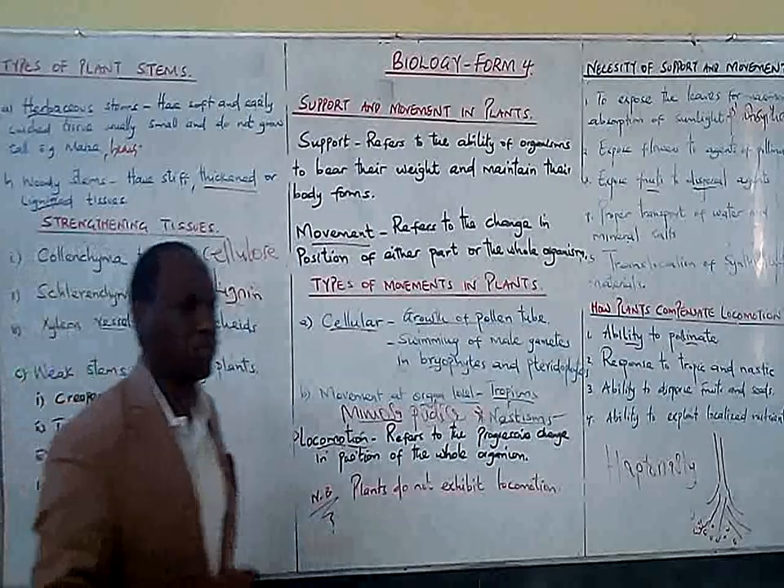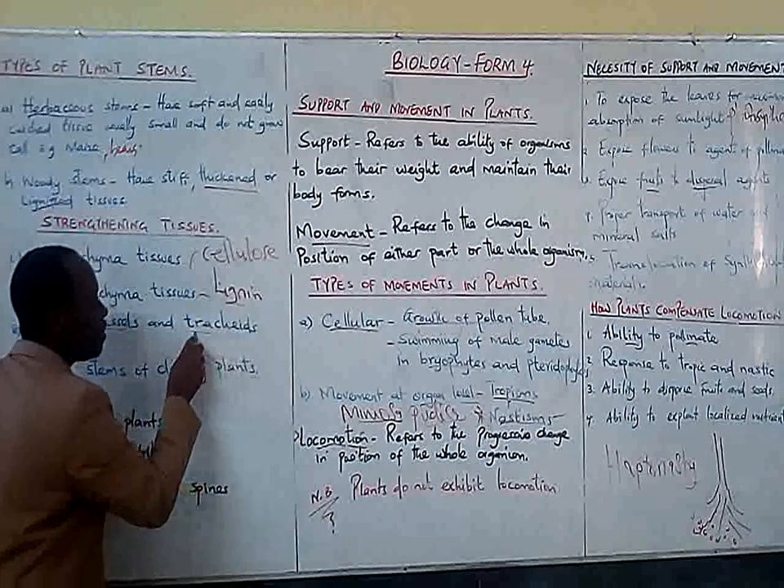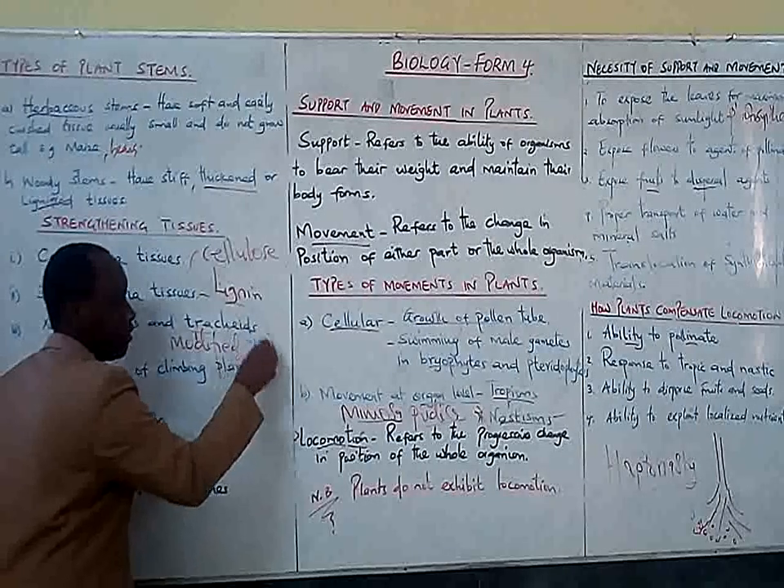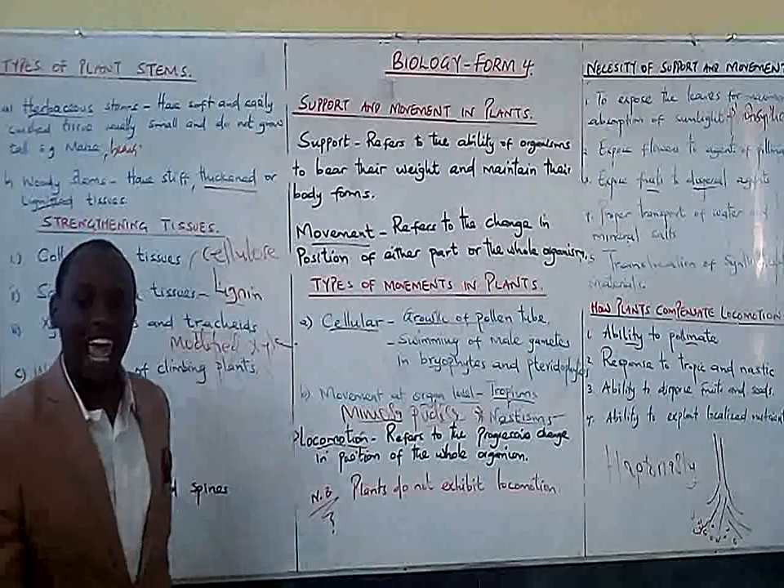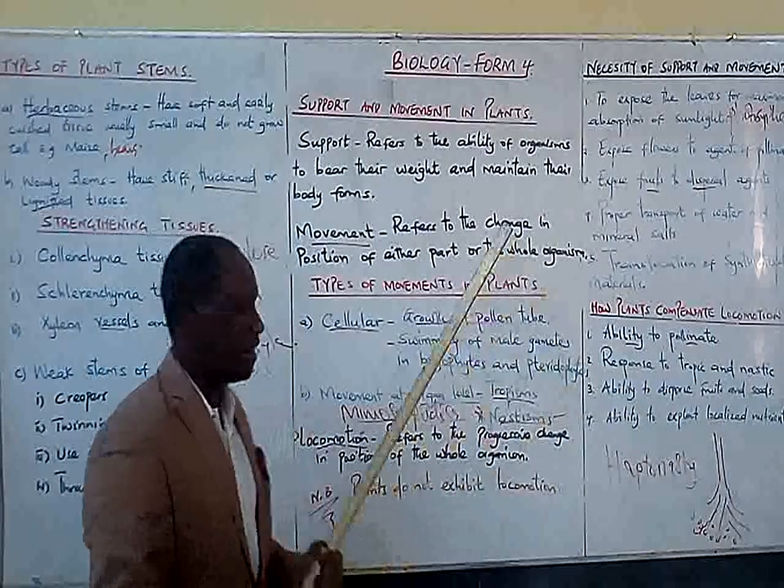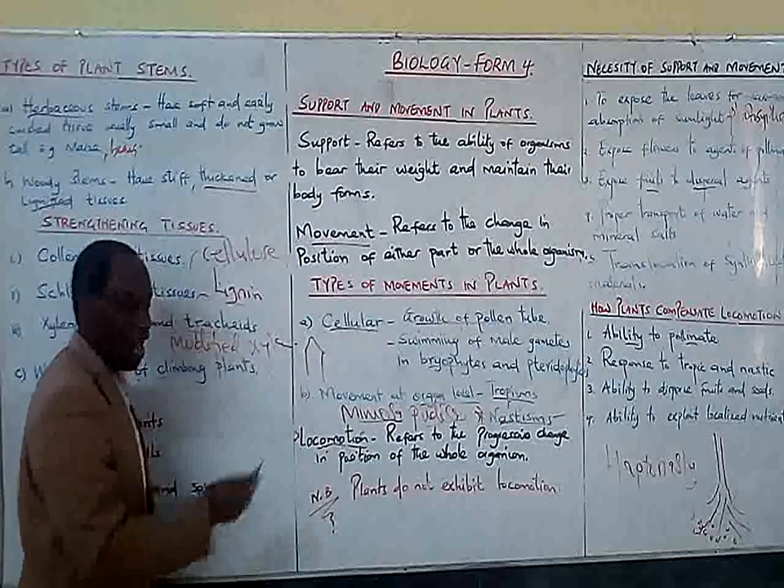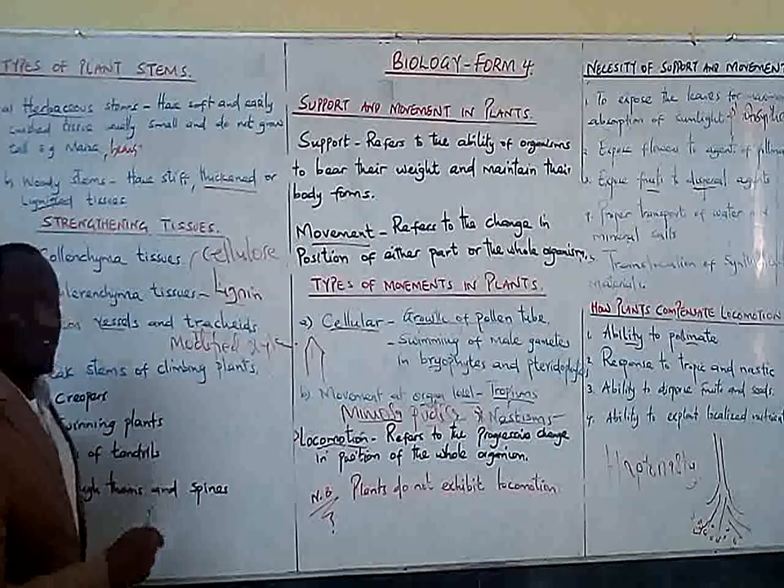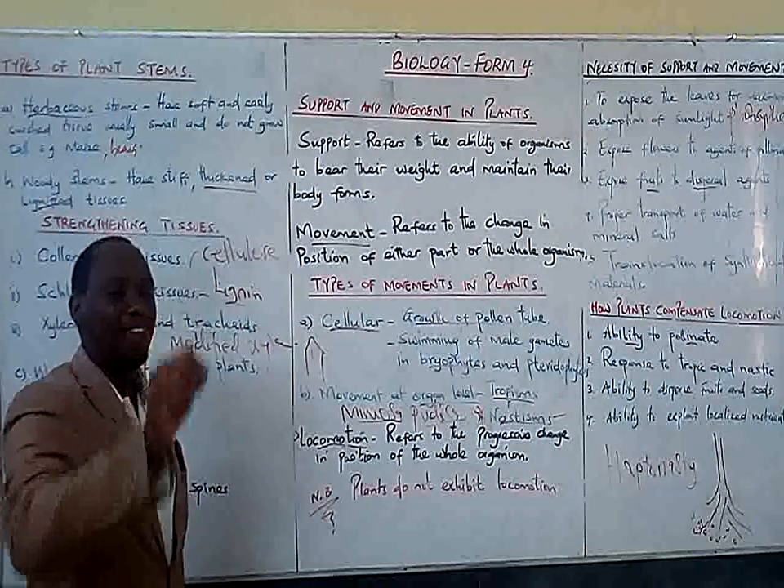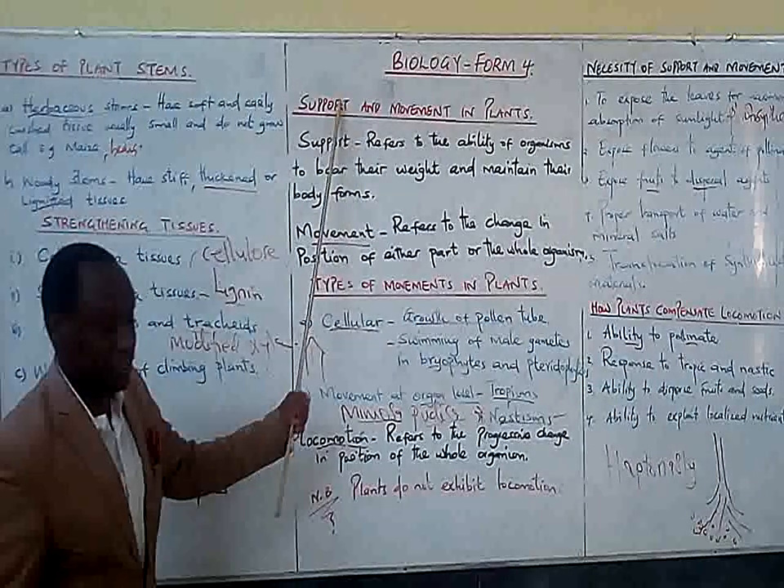In your form 2, transport in plants, you are taught that tracheids are essentially modified xylem. They are modified xylem. And the tracheids are known to have tapering ends. The ends of the tracheids are known to be tapering. They have such a design. But they have also dead ends. The walls have those dead ends. And those dead ends are the ones that contribute to the strengthening of the stem and therefore support.